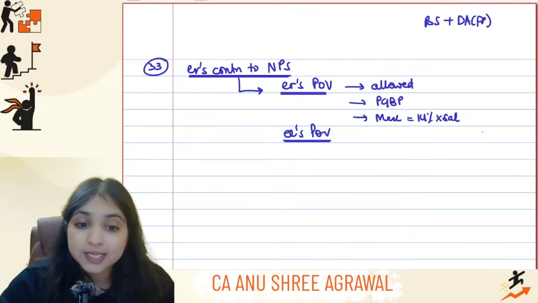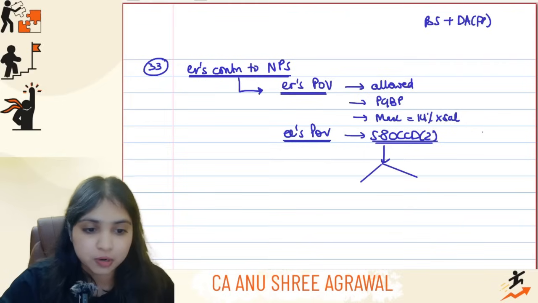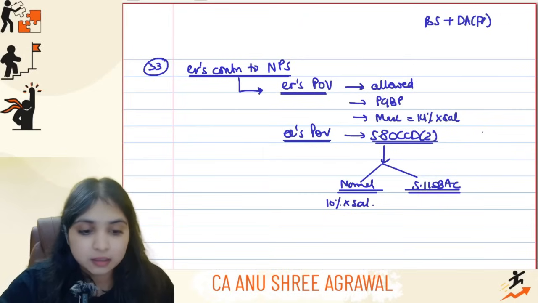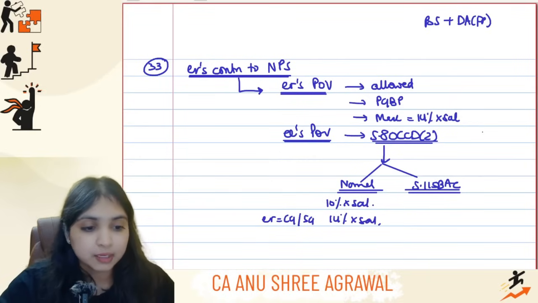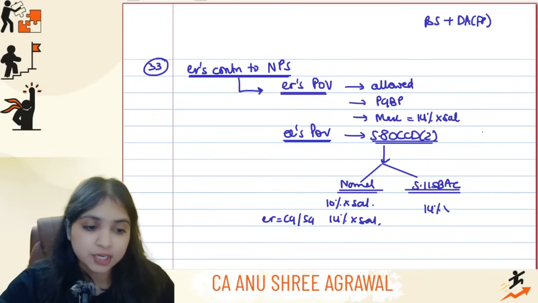Then what about the employees' point of view? Here you will apply 80CCD subsection 2. Under 80CCD subsection 2, how much deduction do you get? This depends upon whether we are following the normal regime or 115BAC. Under the normal regime, generally we allow a maximum of 10% of salary only. However, if the employer happens to be the central government or state government, then we will allow 14% of salary. But if the assessee is following 115BAC, it doesn't matter who the employer is, we will straight away allow 14% of salary.